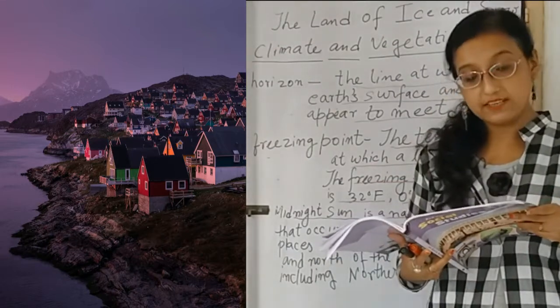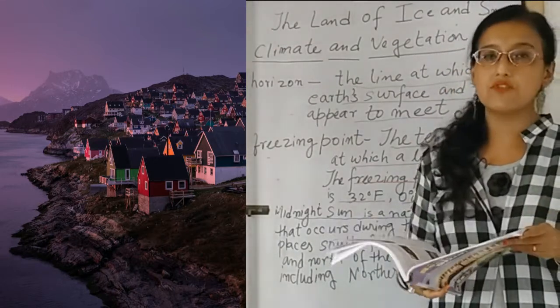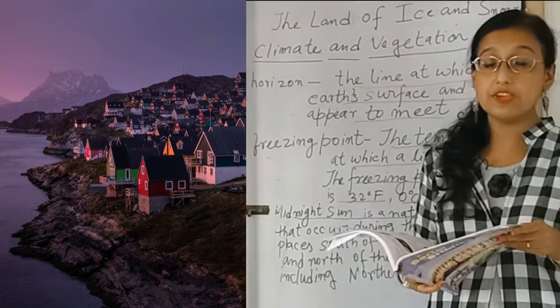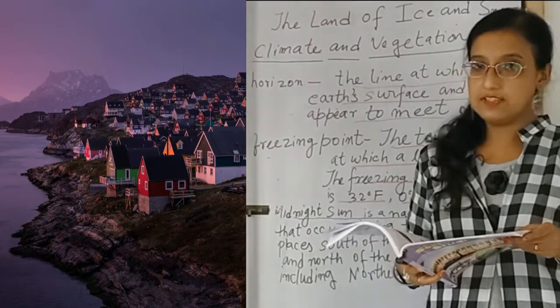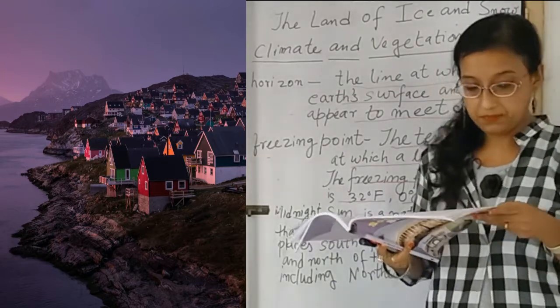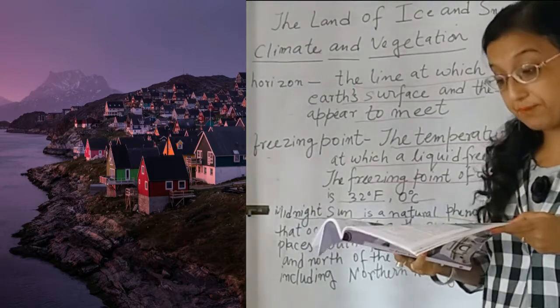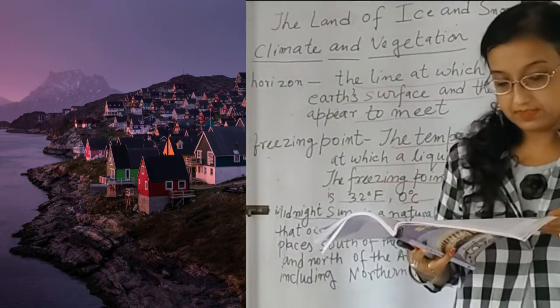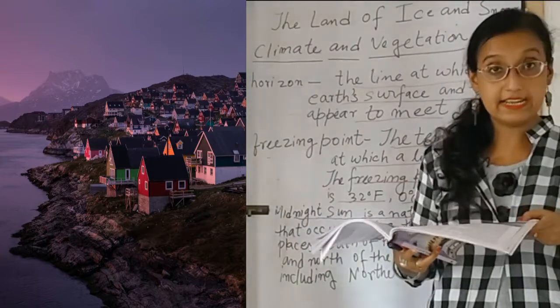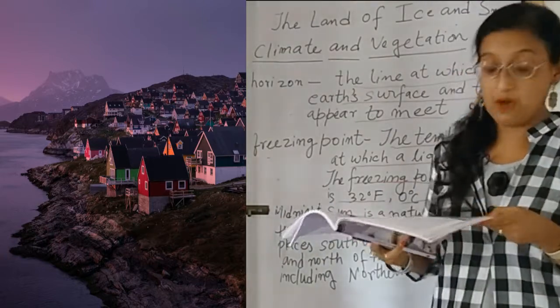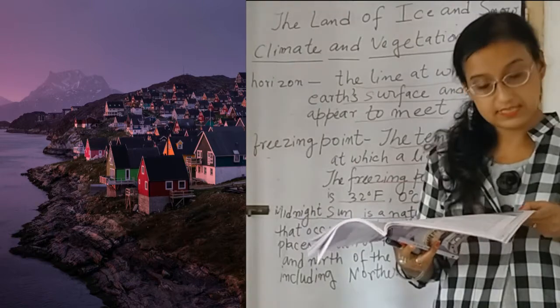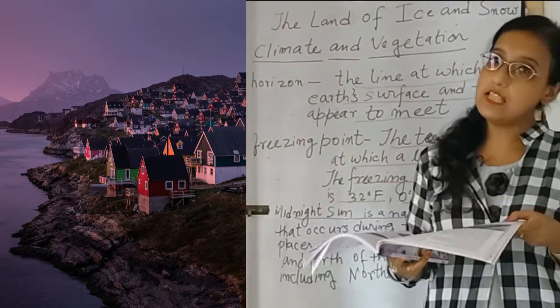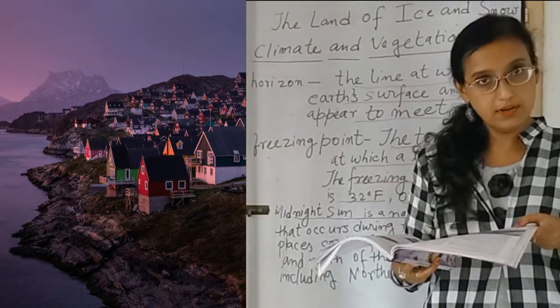Extremely cold and chilly winds blow here. So, very cold and chilly winds blow in this place. Now, in summers, it is bright and sunny. So, we have bright and sunny weather in the summers. The sun shines brightly all the 24 hours in most parts. But the temperature is still below 0 degrees because it is cold.